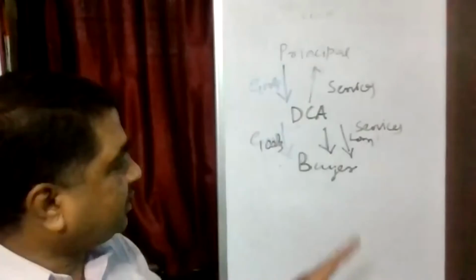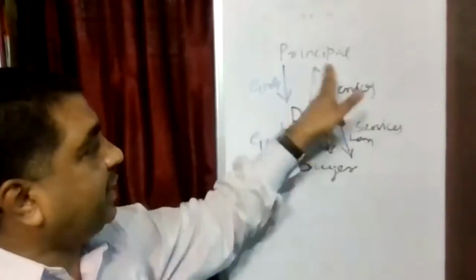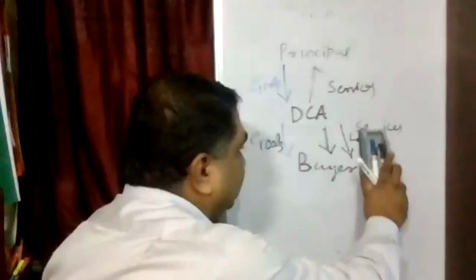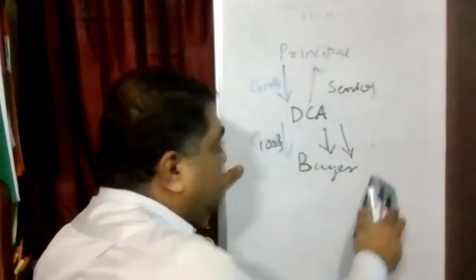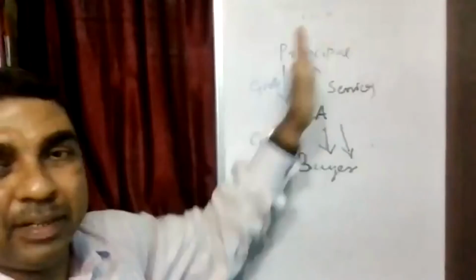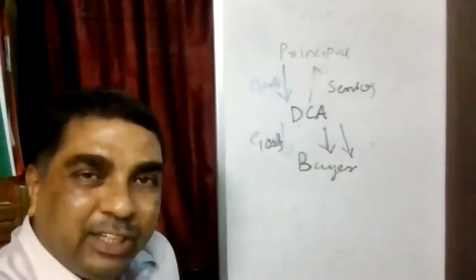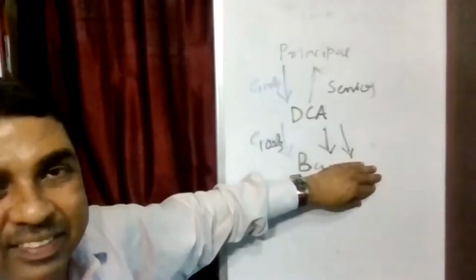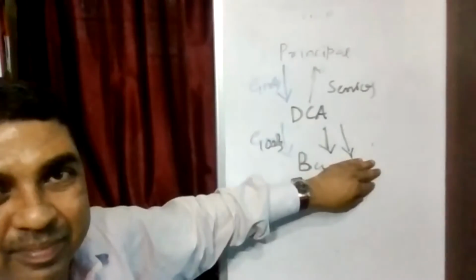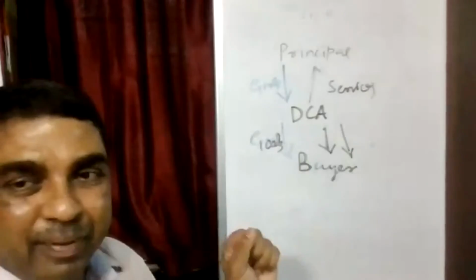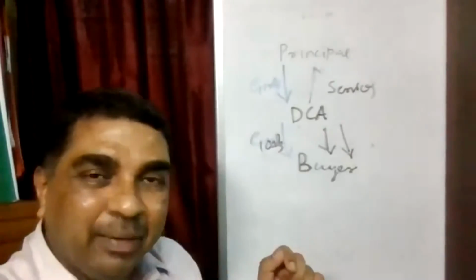Now, what has happened? DCA is directly paying to the principal. On due date, if the buyer has failed to pay, DCA is paying to the principal. And how is DCA recovering? DCA is recovering money from the buyer, the interest. In that case, this interest which is being recovered will not be treated as an independent transaction.